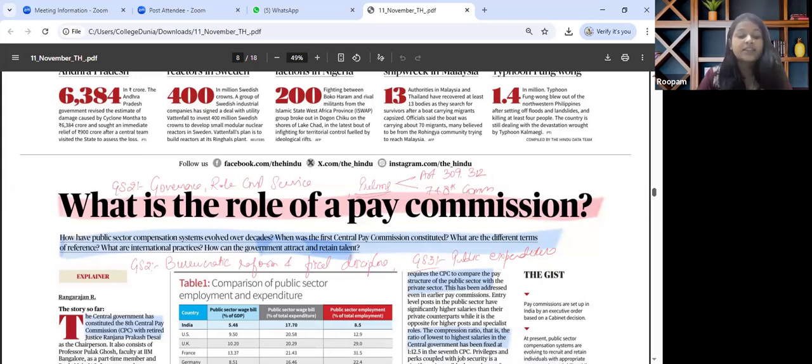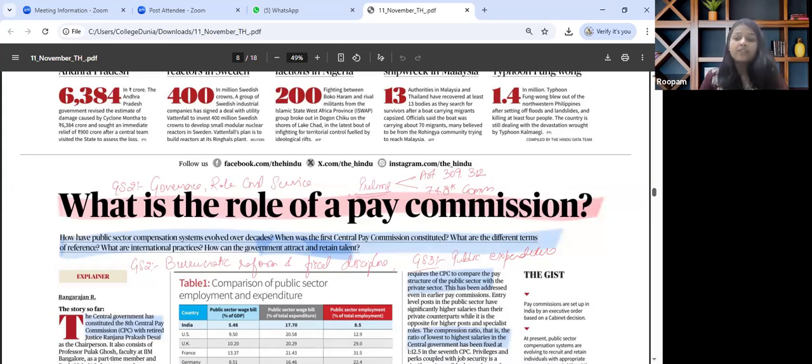What was the difference between 7th and 8th pay commission structure? For mains perspective, from GS paper 2 point of view, bureaucratic reforms and fiscal discipline is the need of the hour. For GS paper 3 part, public expenditure management, how it is being done. For ethics, pay reforms link and public service motivation.